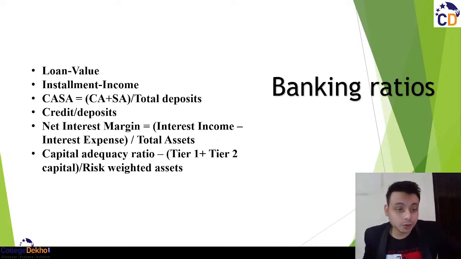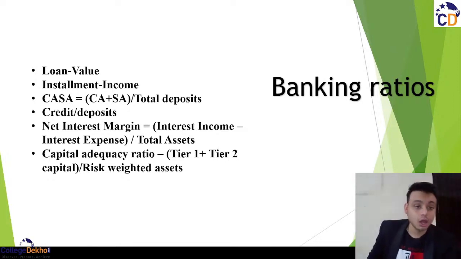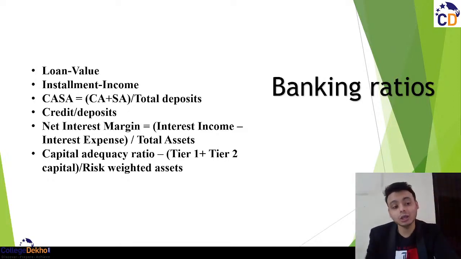According to the bank's point of view, this ratio should be as high as possible, because if this ratio is high, then the bank's cost of borrowing would be as low as possible. So take it that from the bank's perspective, the CASA ratio should be as high as possible, because the higher it is, the lower the borrowing cost would be for the bank.